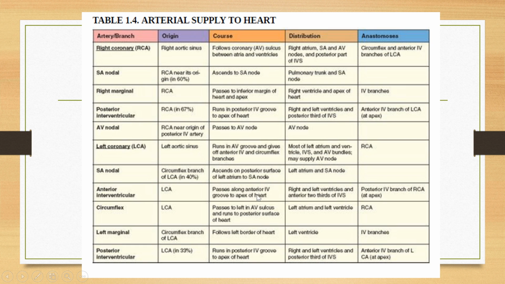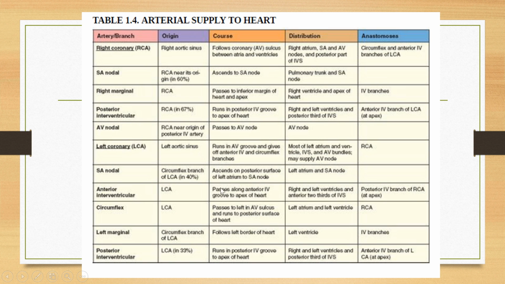There is the anterior interventricular branch, which is one of the main branches of the left coronary artery. It passes along the anterior interventricular groove to the apex of the heart. It will supply the right and left ventricles and the anterior 2/3 of the interventricular septum, and it will anastomose with the posterior interventricular branch of the right coronary artery.